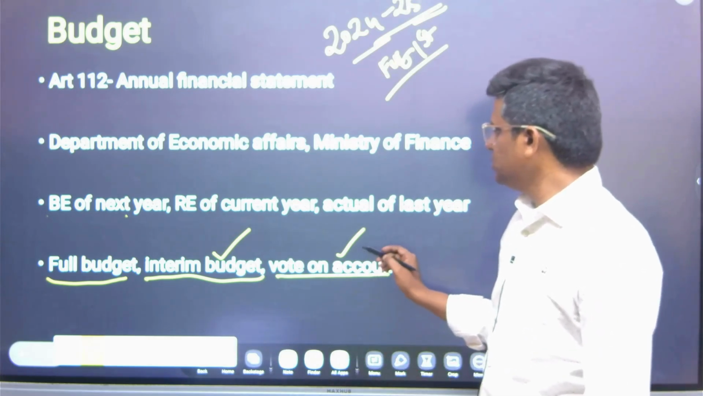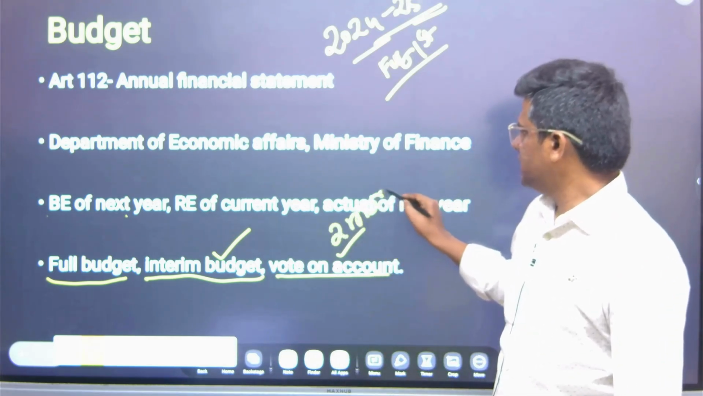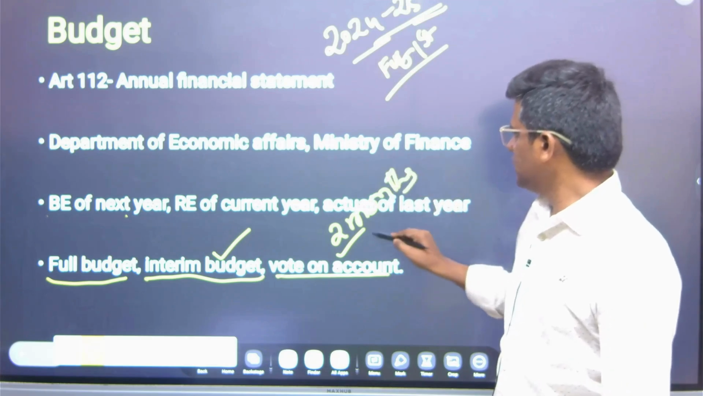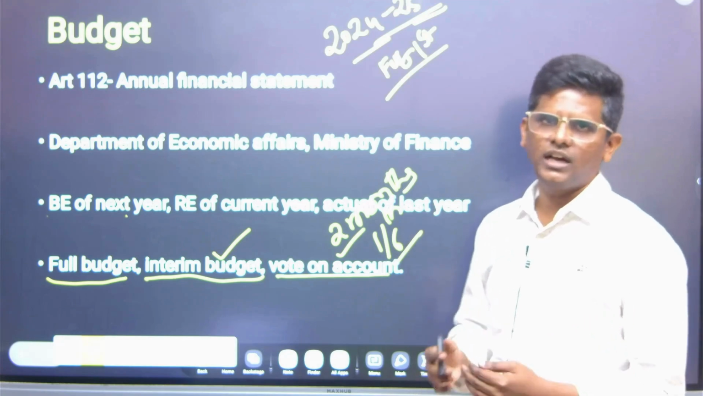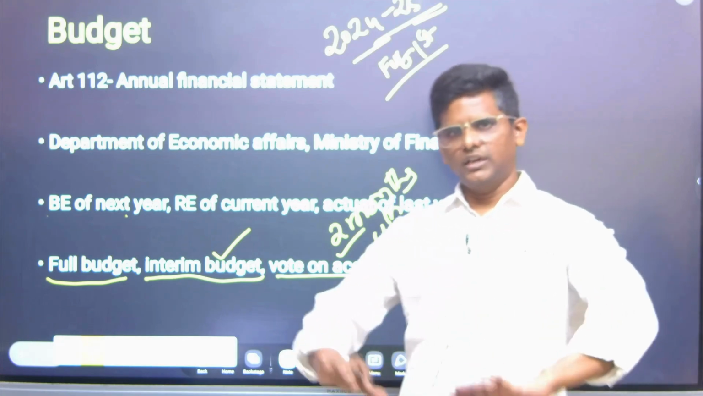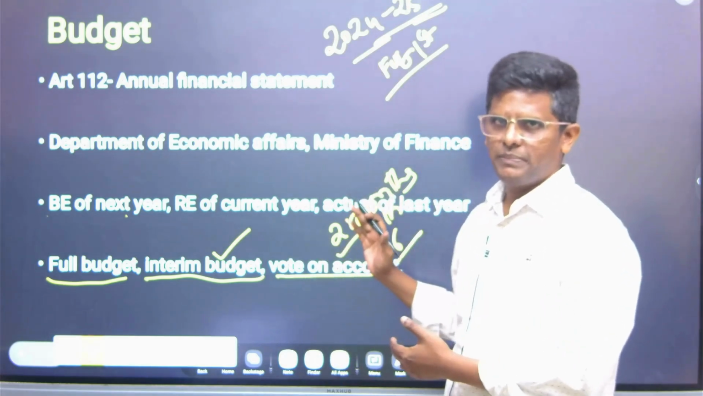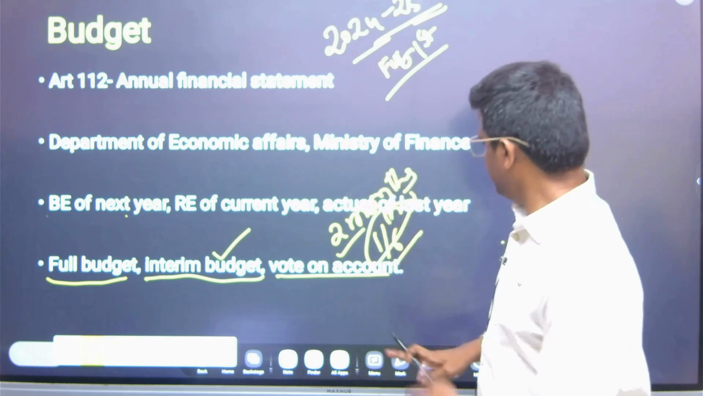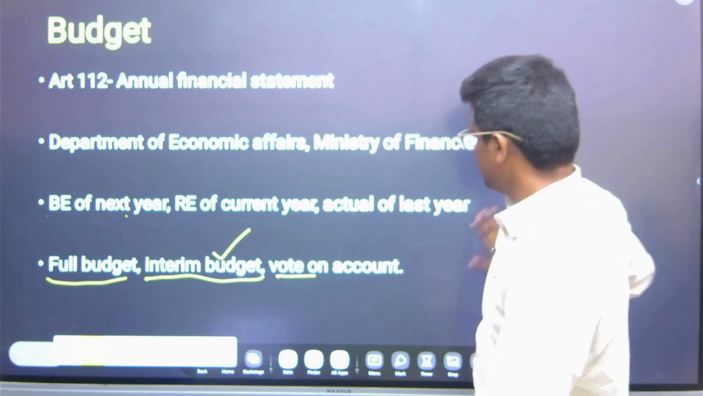So the government usually gives, say, 2 months of expenditure power. That is 1/6 of the money will be given to the government for day-to-day administration. So the government will run, and in the meantime the budget will be passed and implemented by the government. That is vote on account.